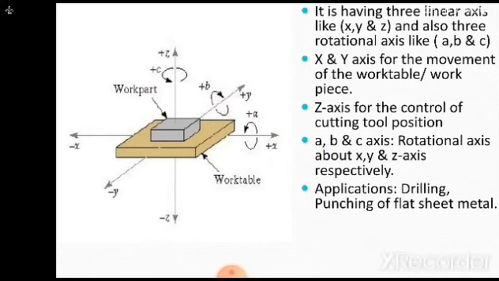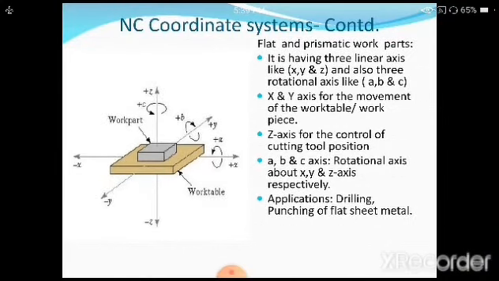A, B and C axes are called rotational axes about the X, Y and Z axes respectively. Where this particular application is used, generally it is for drilling, meaning NC drilling machines adopt this type of system, and for punching of flat sheet metal. Whenever a punching operation is done on sheet metals, we can adopt the X, Y and Z system. But nowadays you are going to have more than 3 axes: 4 axis, 5 axis, 8 axis and so on.